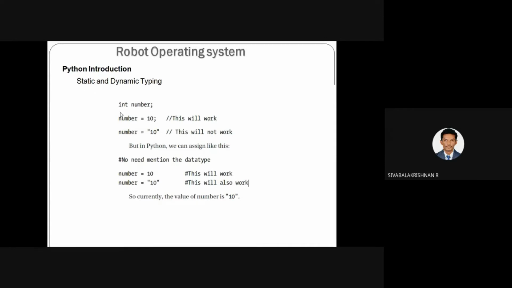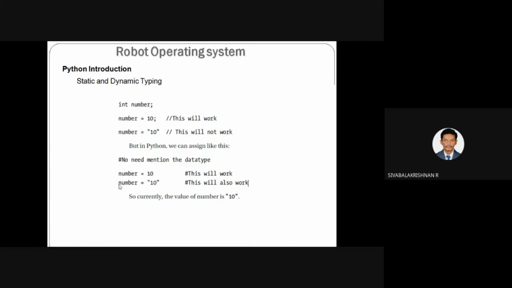But in Python programming, no need to mention the data type. You don't need to mention the data type of the corresponding variable. You can directly assign data to whatever variable you use in your program. You can directly assign the value, and based on the value, it will consider its corresponding data type. Here number equal to 10, so you are assigning the value 10 to the number variable. From this value 10, Python is able to recognize that the number variable is an integer data type.